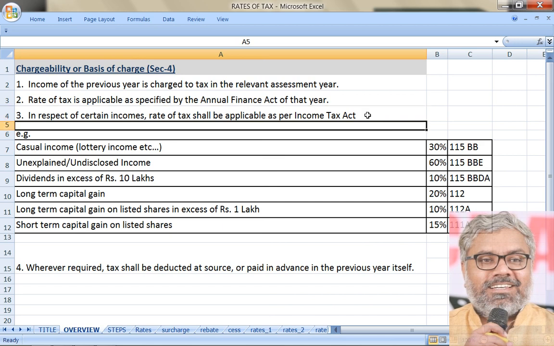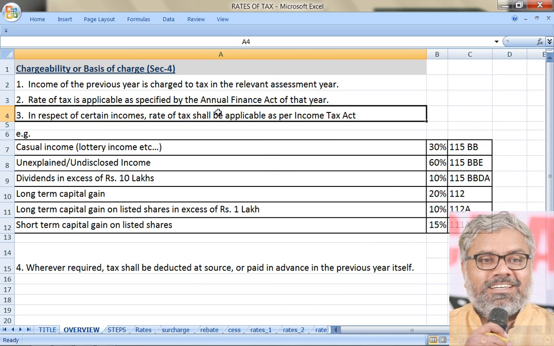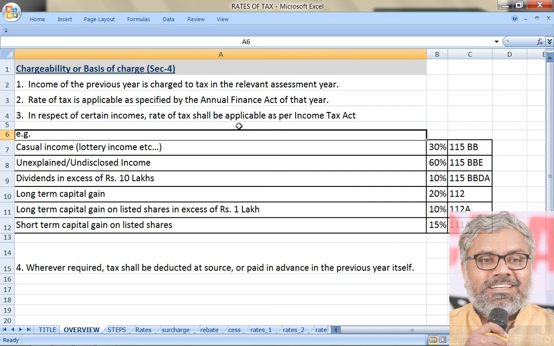And if you remember one of the MCQ questions which was asked in the earlier assignment, one question asks where the rates of tax will be mentioned. Where the rates of tax will be mentioned: both in the Finance Act, also in the Income Tax Act. So there are certain rates of tax which are mentioned in Income Tax Act. We can call them special rates, but in general the rates of tax are all mentioned in Annual Finance Act.